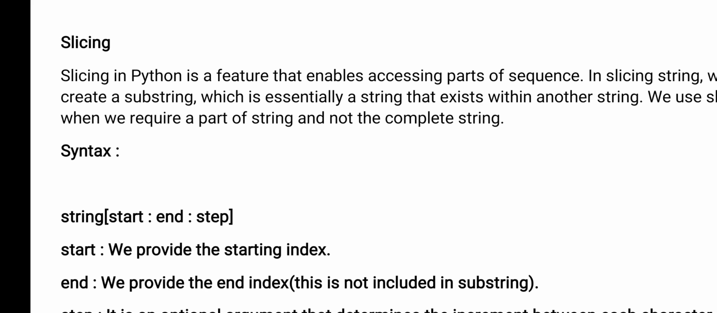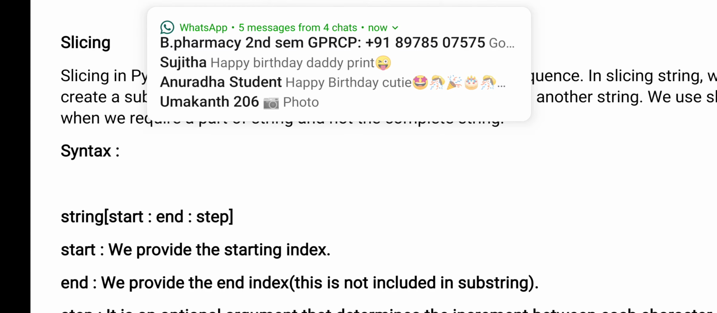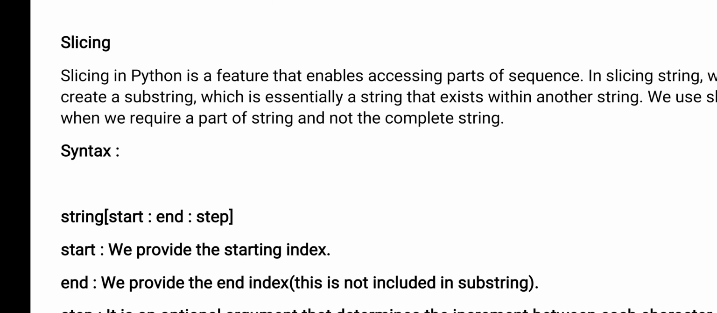And for every character, how much you want to increment. If you give a starting and ending, whatever characters are there will be printed. But if you don't want characters in a sequence, and want to pick characters randomly, then how much index number you want to increment every time, that information you give in the step. So here you see string, start, end, step.